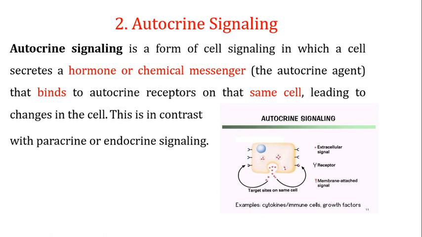But in case of the autocrine signaling, the cell which is producing the signal also has a receptor for those ligands or signals, and they bind to the same cell. So if this is one cell that is releasing the ligand, the receptor is also present on the same cell, and the ligand is going to bind to this. So this is known as the autocrine signaling.